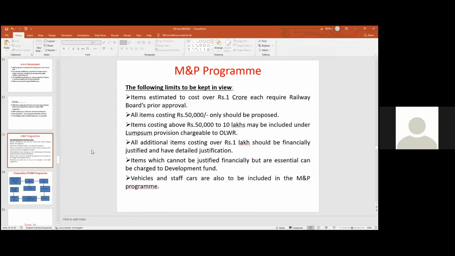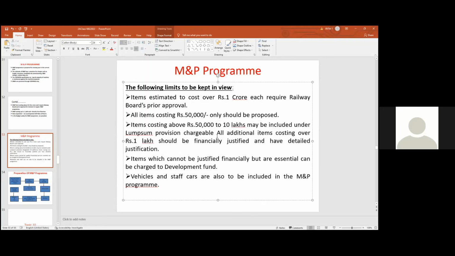Items which cannot be just financially, but are essential, can be charged to development wherever sometimes. So there are financial limits I have given here, but these financial limits have changed now. Items costing above 50,000 lakhs may be included in the lump sum provision chargeable to LSMP programs.